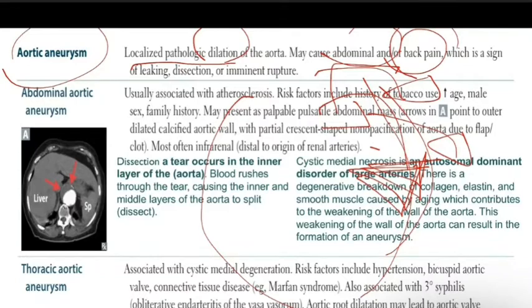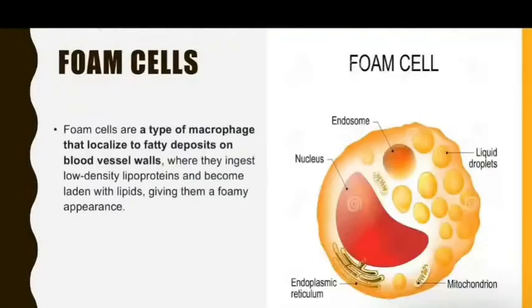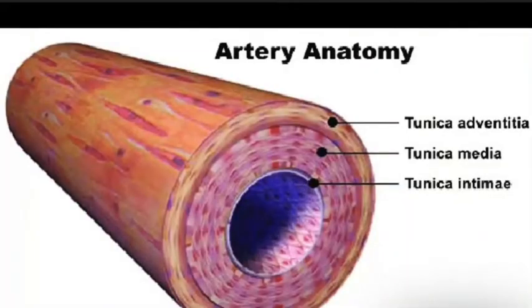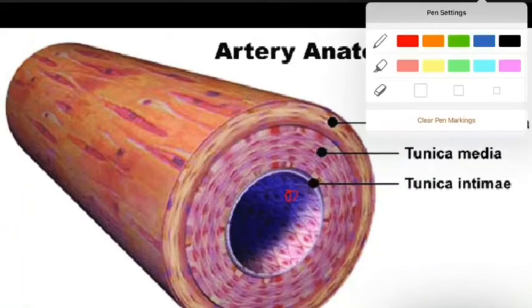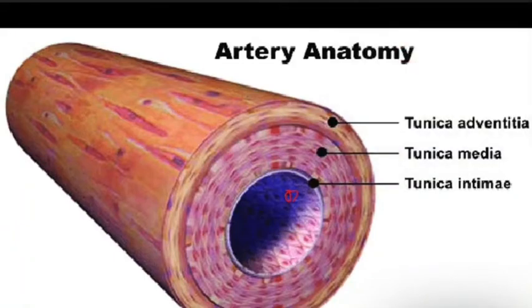As you can see here, what happens in the dissection is that you have a tear in the intima.